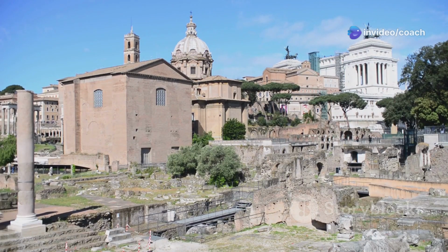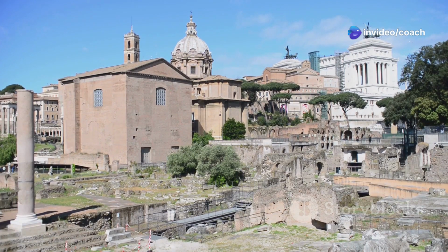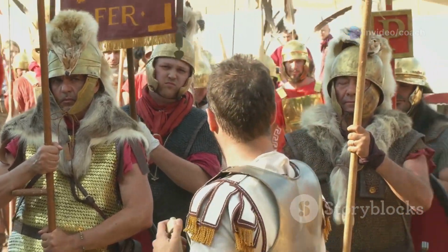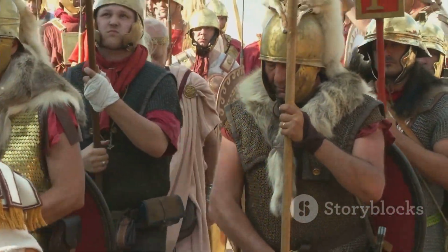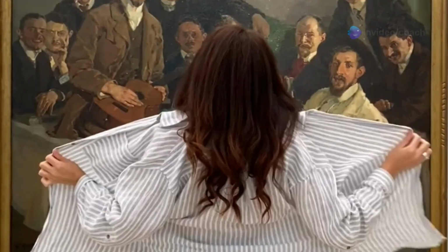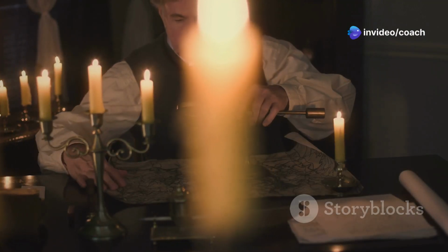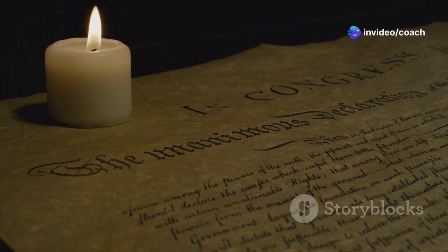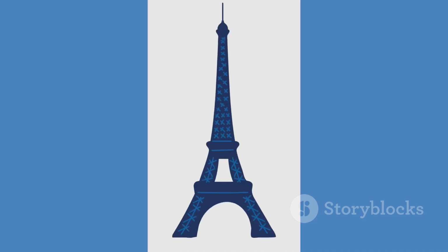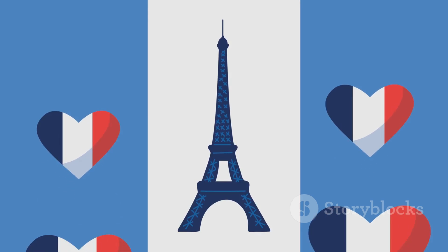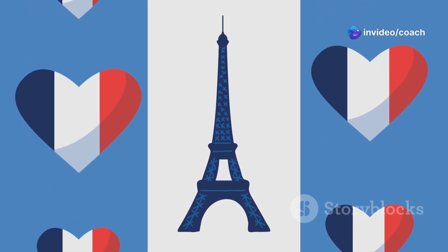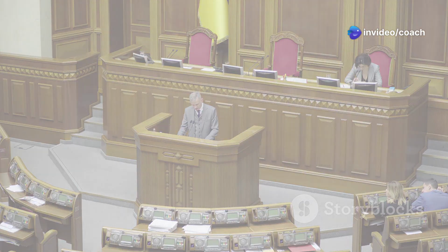The Roman Republic built on this idea, creating a system where elected representatives made decisions. However, as the Roman Empire expanded, it became harder to maintain this model, and power eventually shifted back to emperors. Centuries later, thinkers like Locke and Jean-Jacques Rousseau revisited democratic principles, arguing that governments should serve the people and protect their freedoms. These ideas influenced revolutions in America and France, where citizens fought to replace monarchies with governments based on democratic ideals.